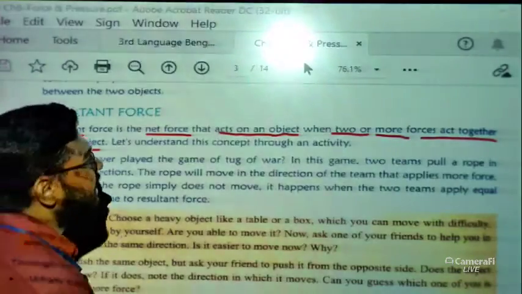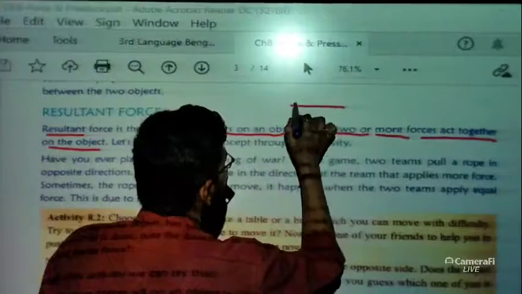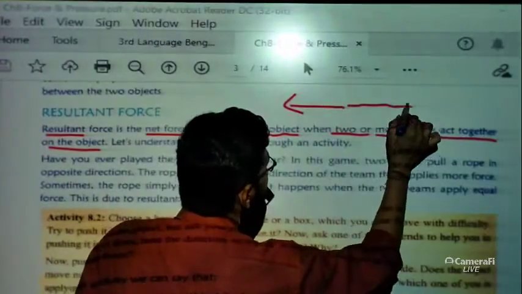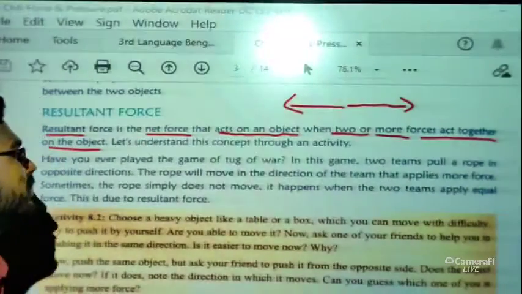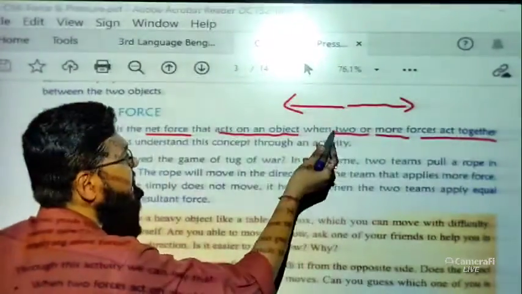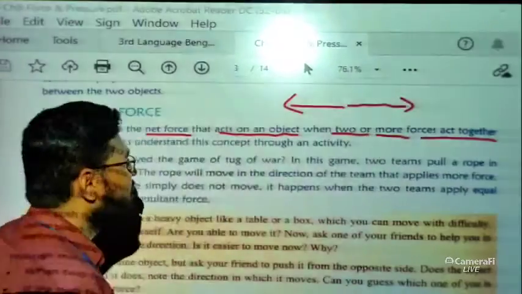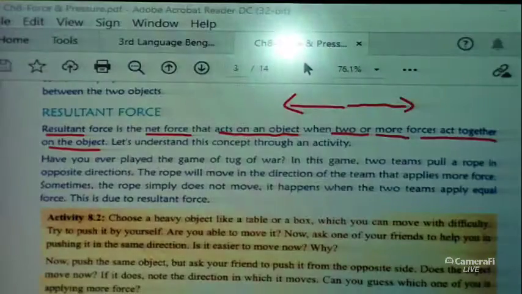Now let me tell you, resultant of force means what? That if one force is in this direction and another force is in this direction, what will happen? If the two forces are the same and equal, then the resultant should be 0. The net force should be 0. These things we will discuss after some time.